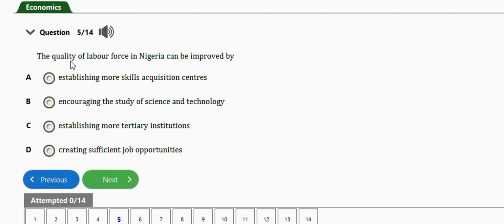It says, the quality of labor force in Nigeria can be improved by establishing more skills acquisition centers, encouraging the study of science and technology, establishing more tertiary institutions, creating sufficient job opportunities. Right answer is option A. So the quality of labor force in Nigeria can be improved by establishing more skills acquisition centers. Next question is this one.